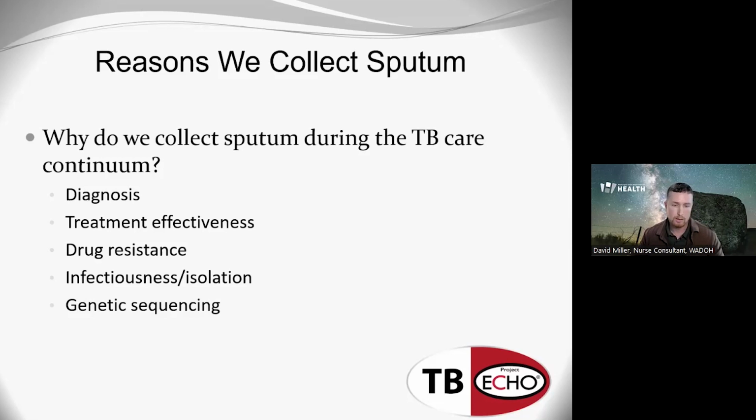And lastly, one that maybe we don't think about as much, but genetic sequencing is pretty important because it helps us identify any connections that we might have missed in our contact investigation, even clusters or outbreaks that we might not be aware of locally, throughout the state, or even nationally sometimes. So knowing that these results are going to impact so many decisions, the importance of getting quality samples should be pretty obvious, right?